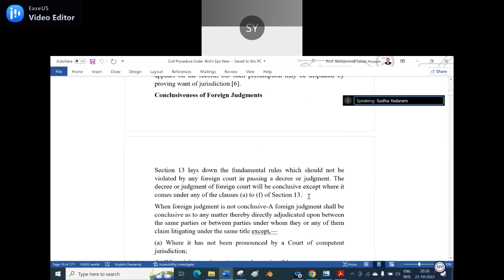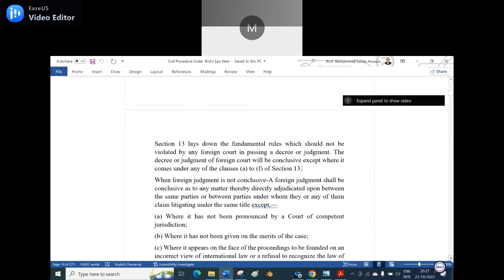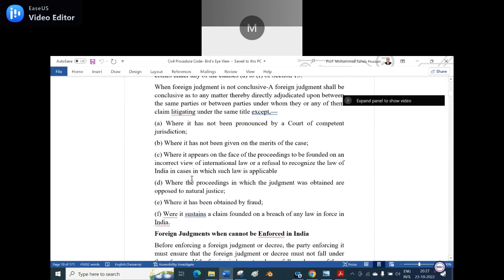So when a foreign judgment is not conclusive: a foreign judgment shall be conclusive as to any matter thereby directly adjudicated upon between the same parties, or between parties under whom they or any of them claim, litigating under the same title, except what I said in Section 13. See, the same thing is here, A, B, C, D, E, F. Am I right?